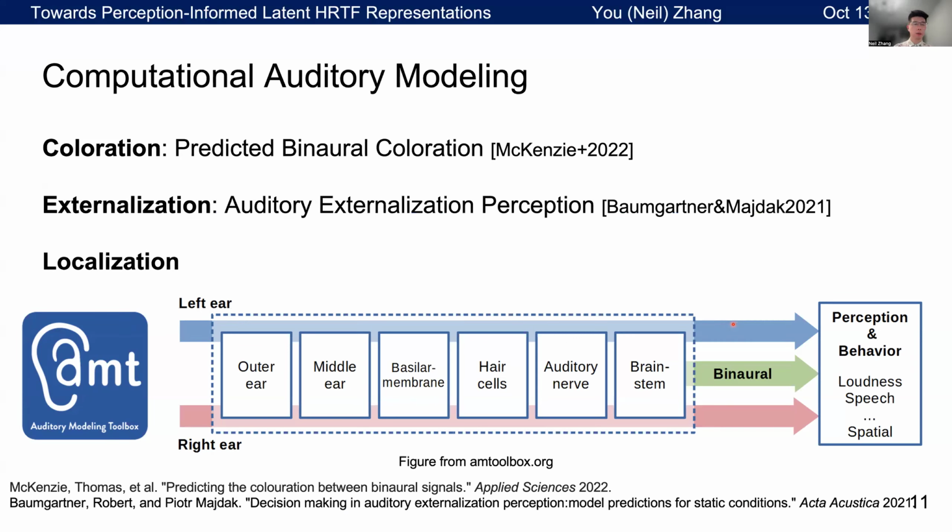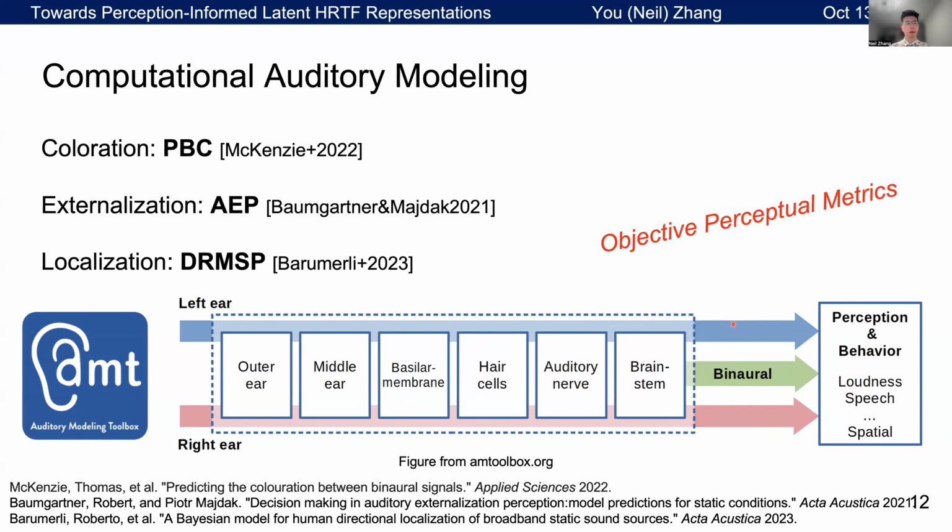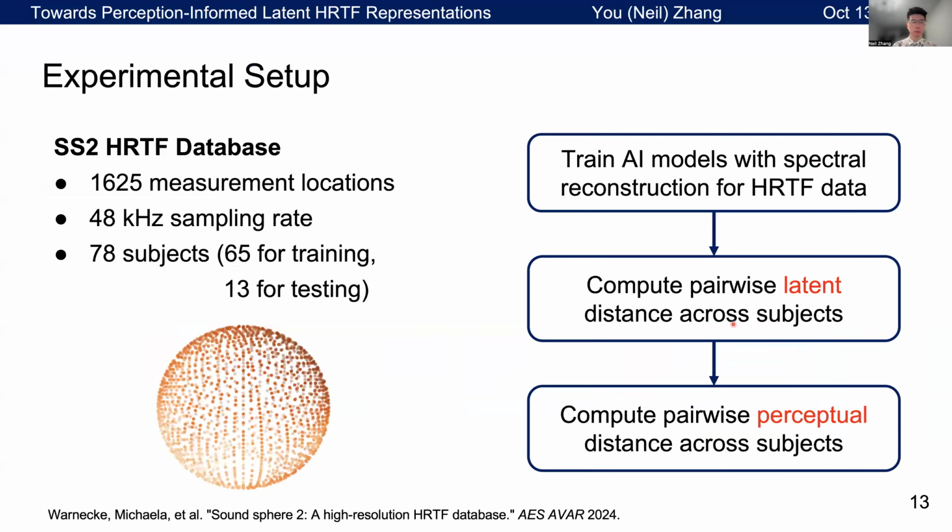More specifically, for coloration, we use the predicted binaural coloration. For externalization, we use auditory externalization perception. For localization, we use the difference of root mean square error in polar angles. And in short, these are PBC, AEP, and DRMSP. We call these objective perceptual metrics.